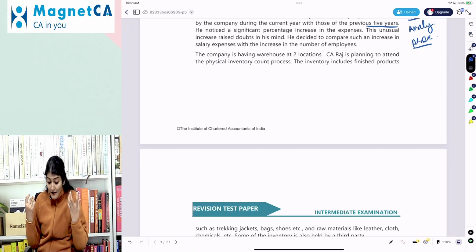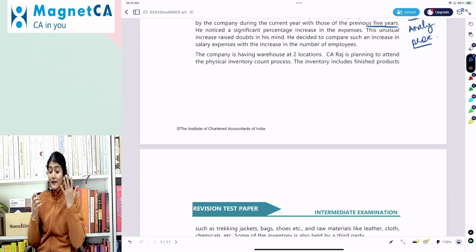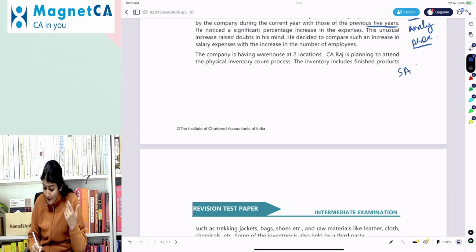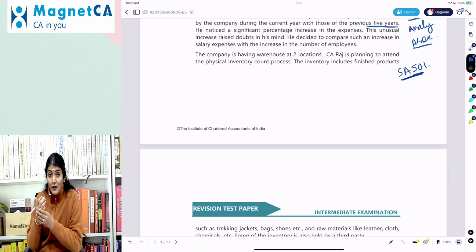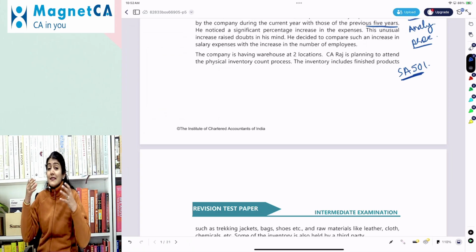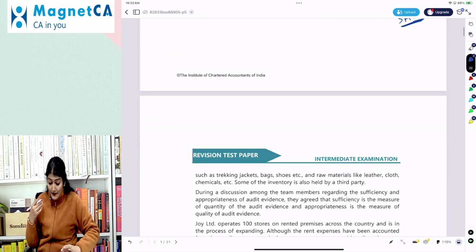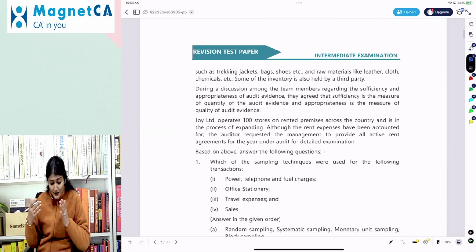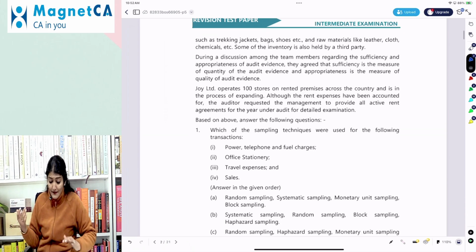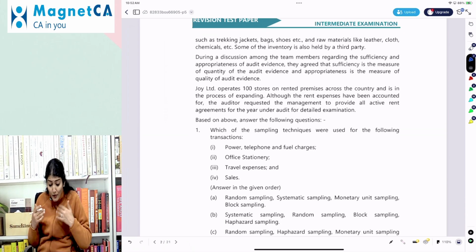The company is having warehouse at two locations. Raj is planning to attend the physical inventory count process. That means they are addressing SA 501, audit evidence specific consideration for selected items. And the first selected item of 501 is the existence and condition of the inventory. The inventory includes finished products such as trekking jacket, bag, shoes, etc., and raw material like leather, cloth, chemical. Some of the inventory is also held by a third party.